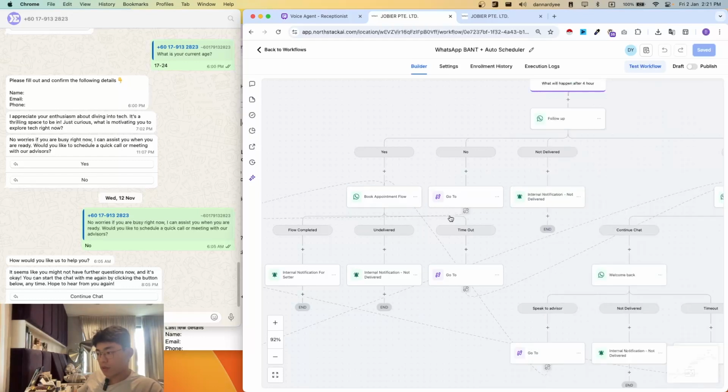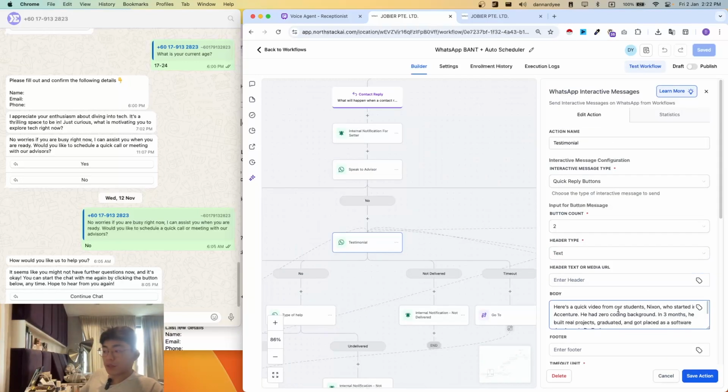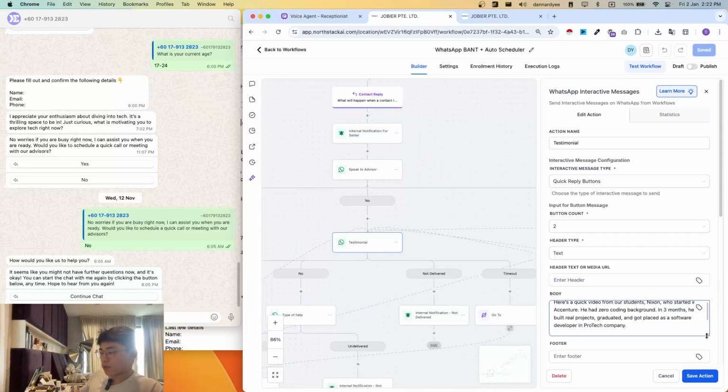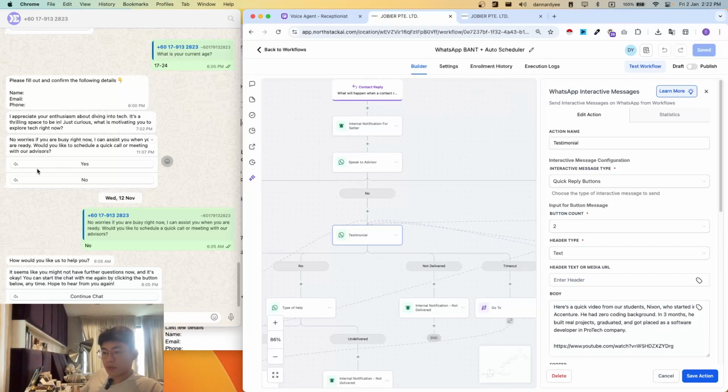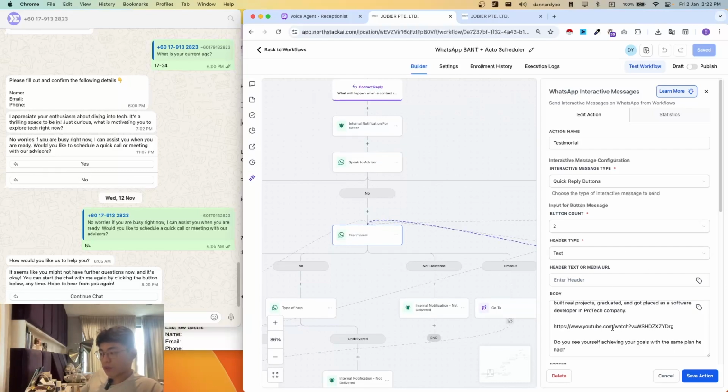If you click no, it will then bring you all the way to the left, which I'll go to in a second. It took a while to load, that's why I had a pause for a while. If the person clicked no, if they don't want to speak to an advisor, it would then send them a testimonial from our previous student to show them some social proof that we are actually working.